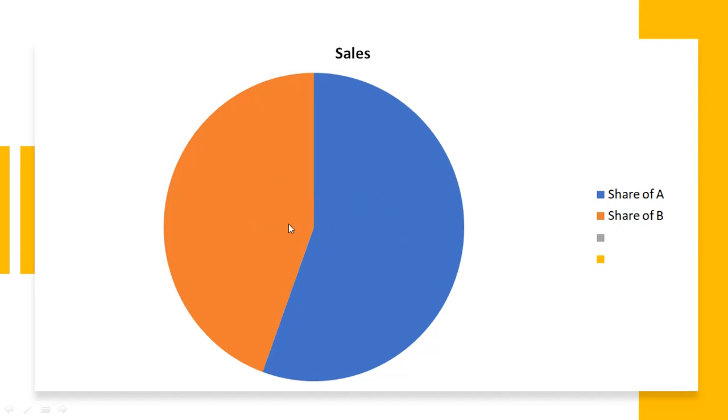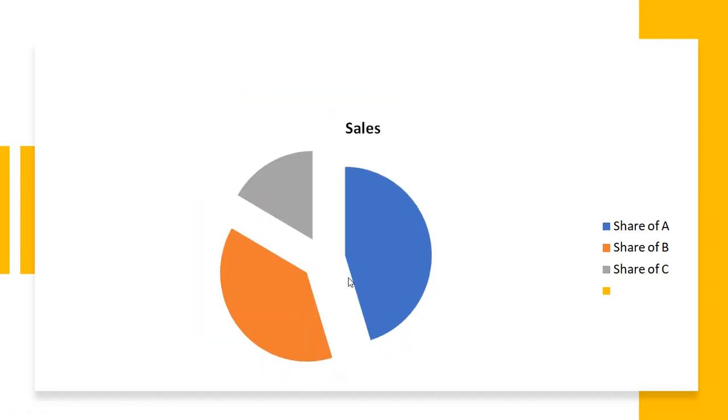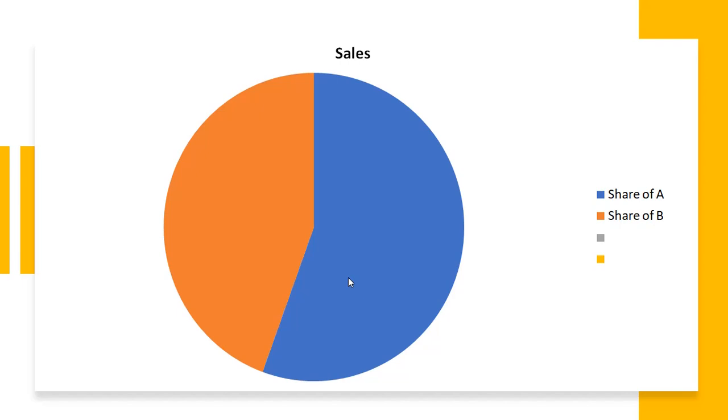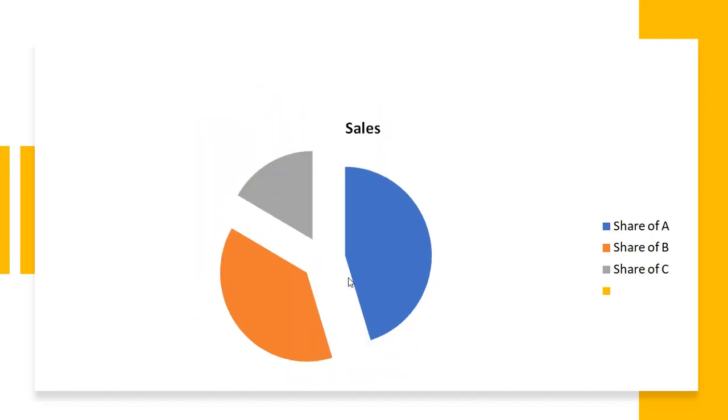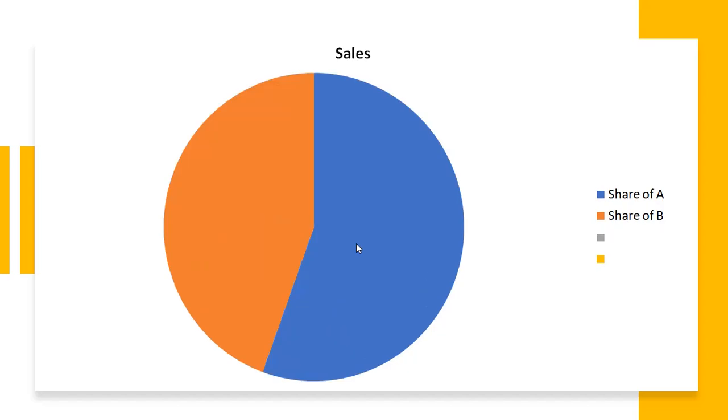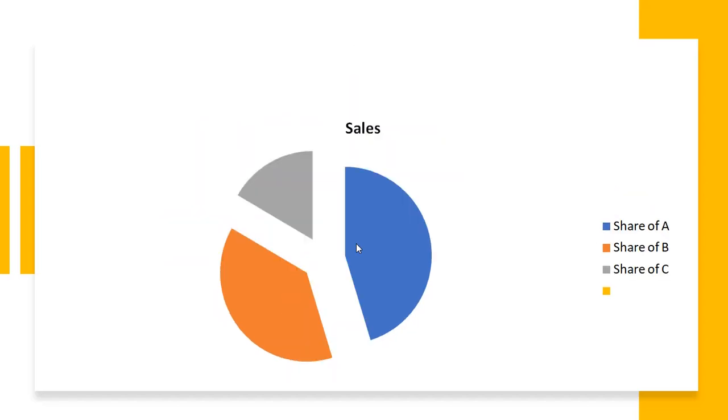When A and B were sharing a piece of bread in such a ratio, then if a new partner, that is C, is added in the business, out of the share of A and B, they have to give some portion to C. They have to now share with C also. So the existing share of A and B will be reduced.